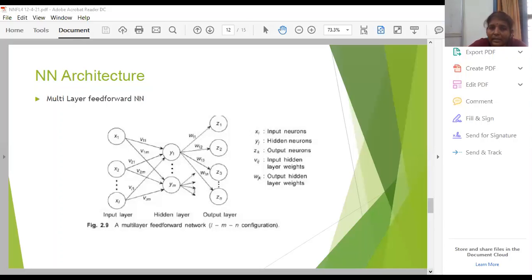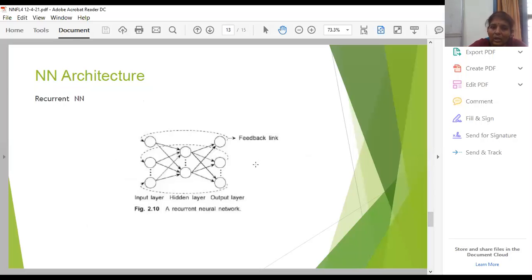And the third structure is the recurrent neural network. The only change in this recurrent neural network is that there is a direct feedback link from the output neuron to the input neuron. Here you can visualize it in this picture. The final output signal is fed back to the input neuron. The signal is transmitted from the input neuron to the hidden layer, and again from the hidden layer to the output neuron.